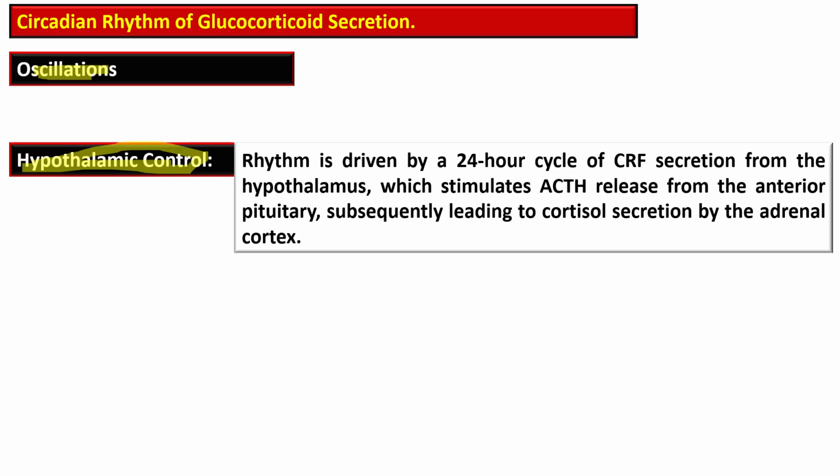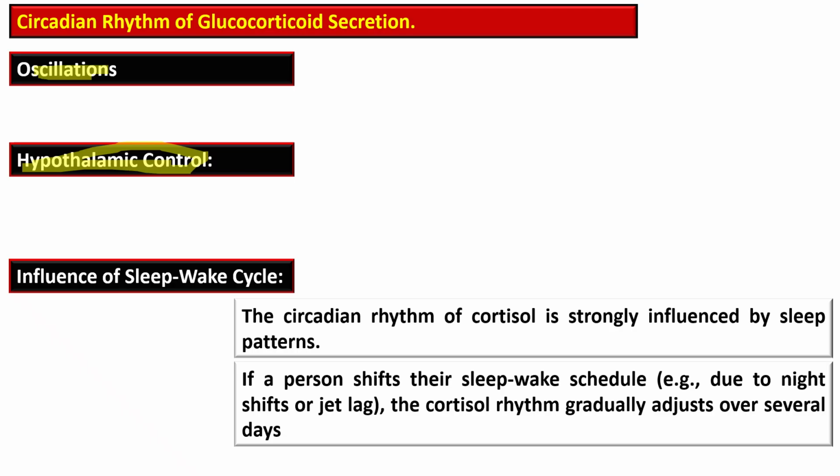The rhythm is driven by a 24-hour daily cycle of corticotropin releasing factor secretion from the hypothalamus, which stimulates adrenocorticotropic hormone release from the anterior pituitary, subsequently leading to cortisol secretion by the adrenal cortex. And it is also influenced by the sleep and wake cycle. So there is a strong influence by the sleep pattern.